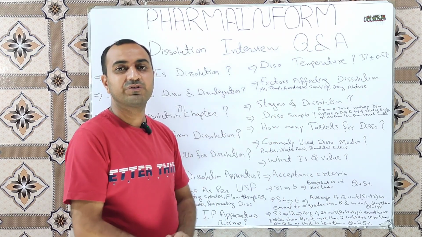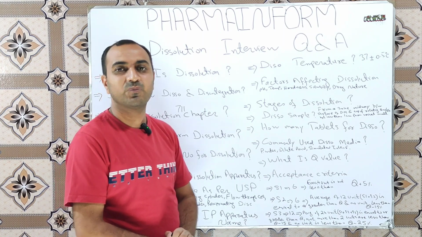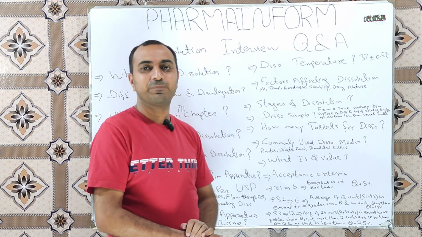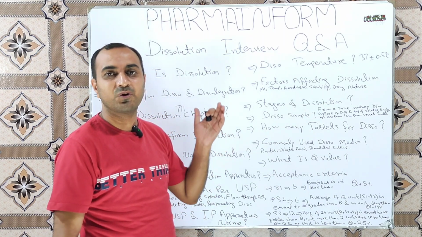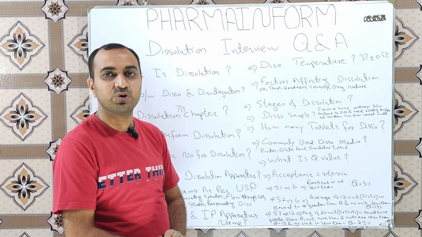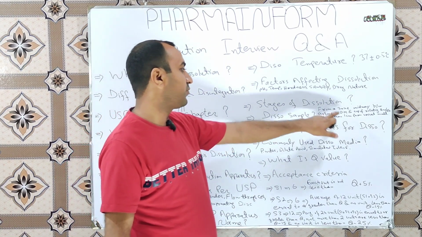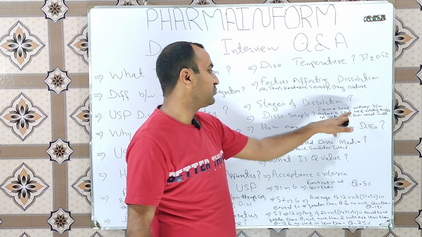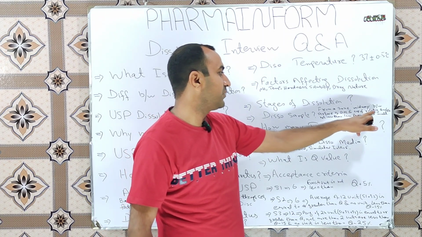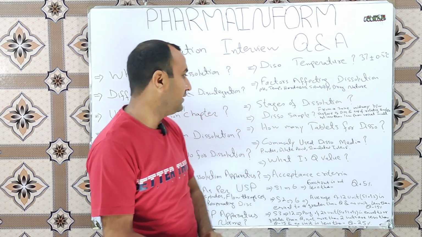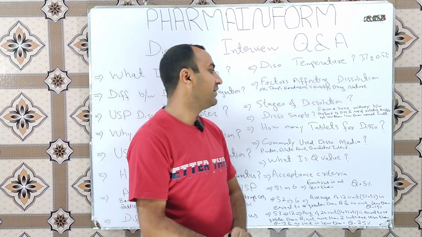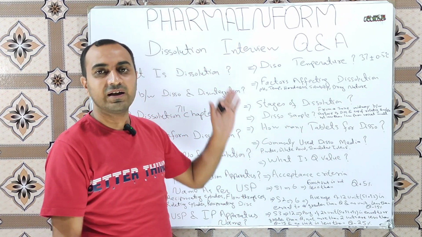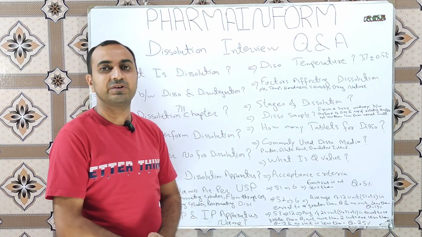One of the most important questions is: how to take a sample from the dissolution apparatus? The answer is that we take the sample while our paddle or basket apparatus is in motion, and we take the sample from a zone midway between the surface of the dissolution medium and the top of the rotating basket or paddle, not less than 1 centimeter from the vessel wall. So it was all about the dissolution test interview questions.